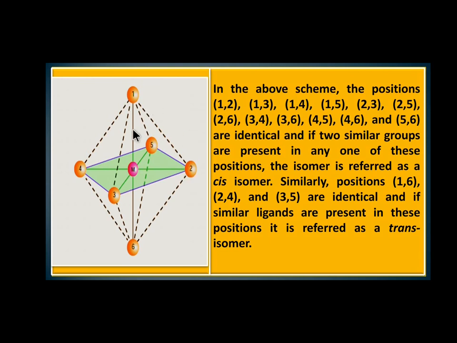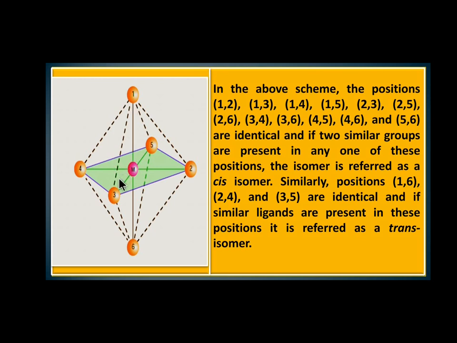The rest of the others, 1, 2, 1, 3, 1, 4, 1, 5, 2, 3, 2, 5, 2, 6, 3, 4, 3, 6, 4, 5, 4, 6 and 5, 6 are cis isomers. How do we explain? What is the position 1, 2? 1, 2 are on the same side. So 1, 2 is a cis isomer. 2, 3, 2, 3 are on the same side.